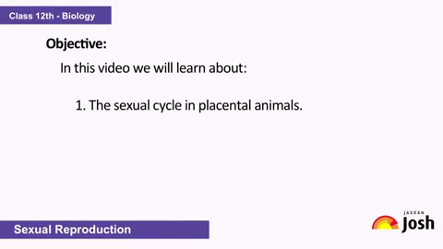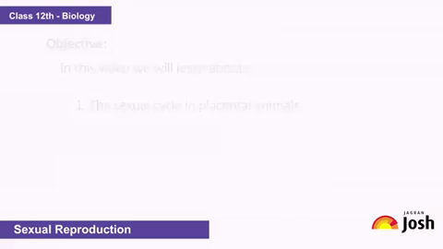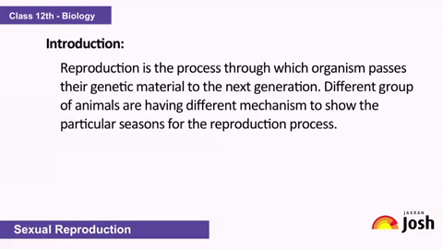In this video, we will learn about the sexual cycle in placental animals. Reproduction is the process through which organisms pass their genetic material to the next generation. Different groups of animals have different mechanisms to show the particular seasons for the reproduction process. Ms. Ranju Bajpai of Puran Chandra Vidya Niketan Kanpur will tell us more about this topic.